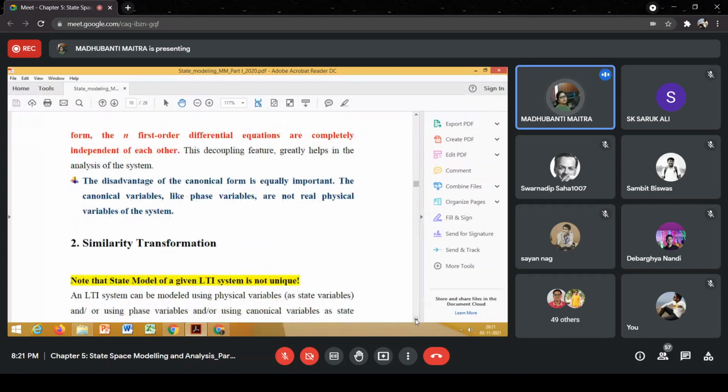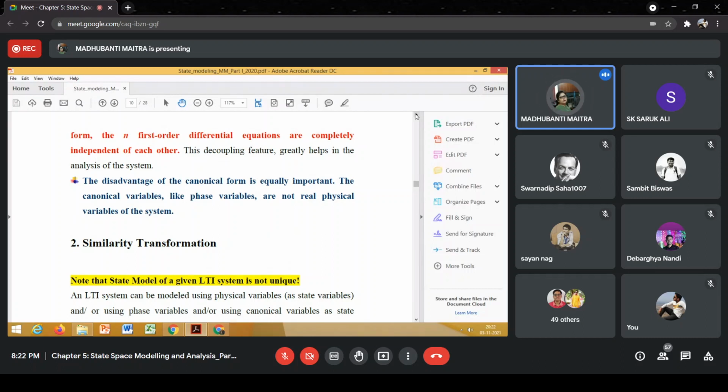Because very easily we can perform integration and find x1(t), x2(t), x3(t). What is the disadvantage? Same as the phase variable. We have defined canonical variables in this form, x1 is equal to u by s minus lambda 1, right? So it's pretty clear that the canonical variables are also not the physical variables of the system, right?